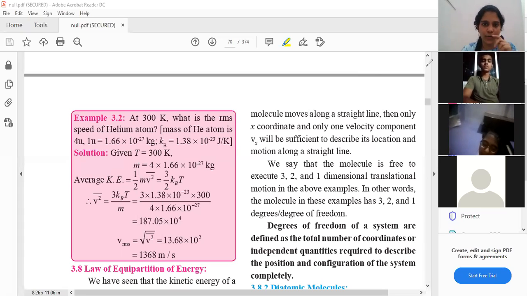Now, can anyone come up with some other way of solving this numerical? Is there any other way in which we can solve this numerical? Can you all think of any other method, knowing what we studied till now? Using those things only, not something new.